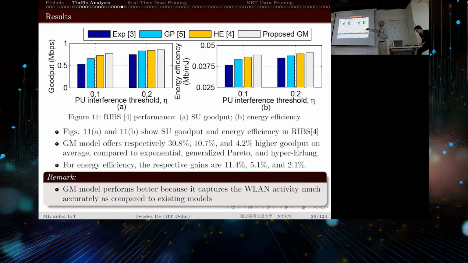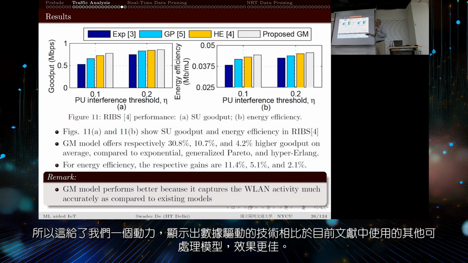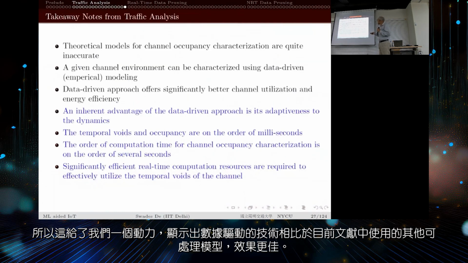Okay, so basically this is doing better compared to any existing approaches that we have. So this is a kind of a motivation for us that this data-driven technique is doing better compared to other tractable models that are being used so far in the literature.